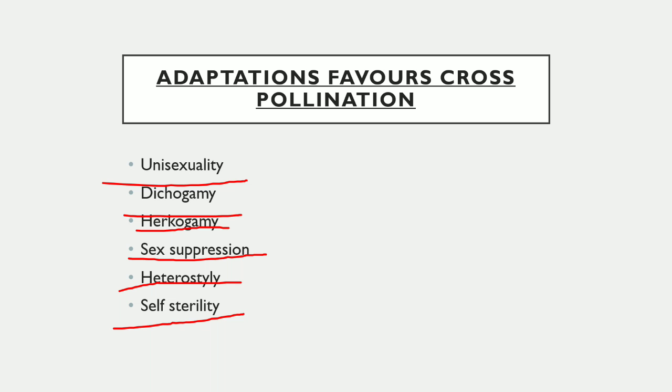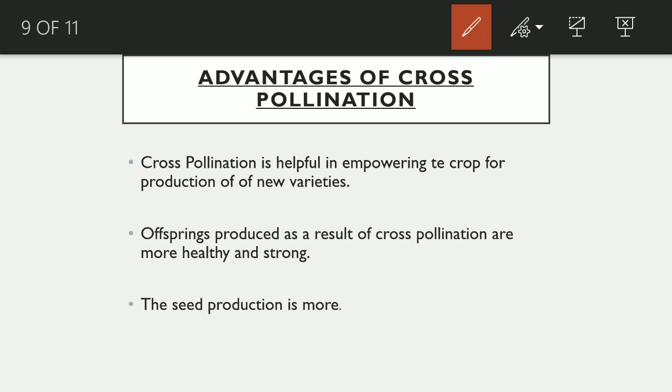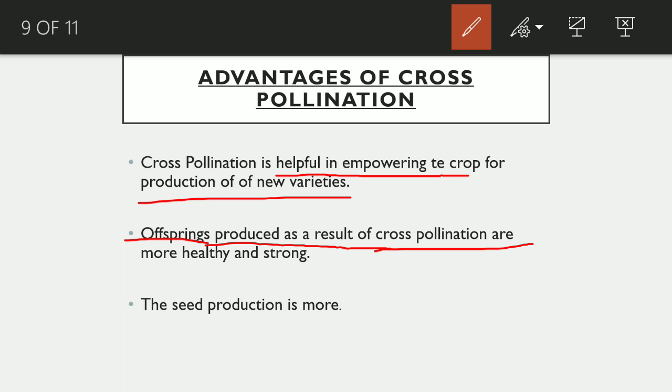Now, the advantages of cross-pollination. The cross-pollination is helpful in empowering the crop for production of new varieties, and the offspring produced as a result of cross-pollination are more healthy and strong, and the seed production is more.